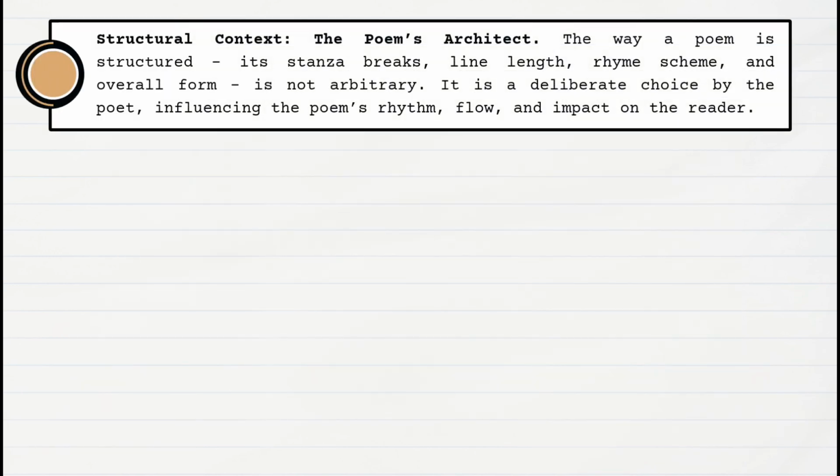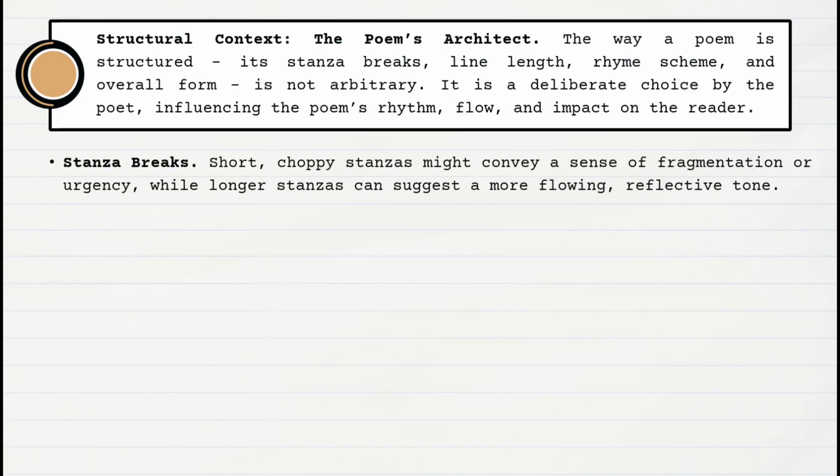The way a poem is structured, its stanza breaks, line length, rhyme scheme, and overall form, is not arbitrary. It is a deliberate choice by the poet, influencing the poem's rhythm, flow, and impact on the reader. Stanza breaks. Short, choppy stanzas might convey a sense of fragmentation or urgency, while longer stanzas can suggest a more flowing, reflective tone. Line length.